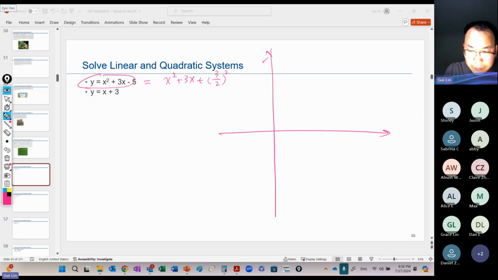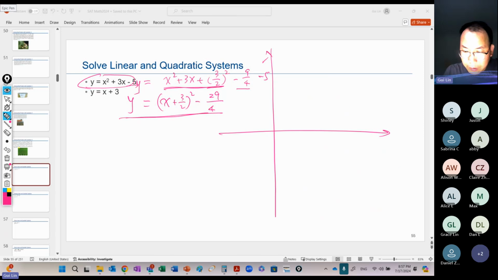3/2 squared. All right, we minus it again. This is 9/4, right? Plus a number and minus the same number. Then copy 5 back. So we change into here. This is a perfect square, right? This is 3. And the last one is 4, 20. So 29 here. So y. So this means this one changed to like this. So everyone can graph in here, right?